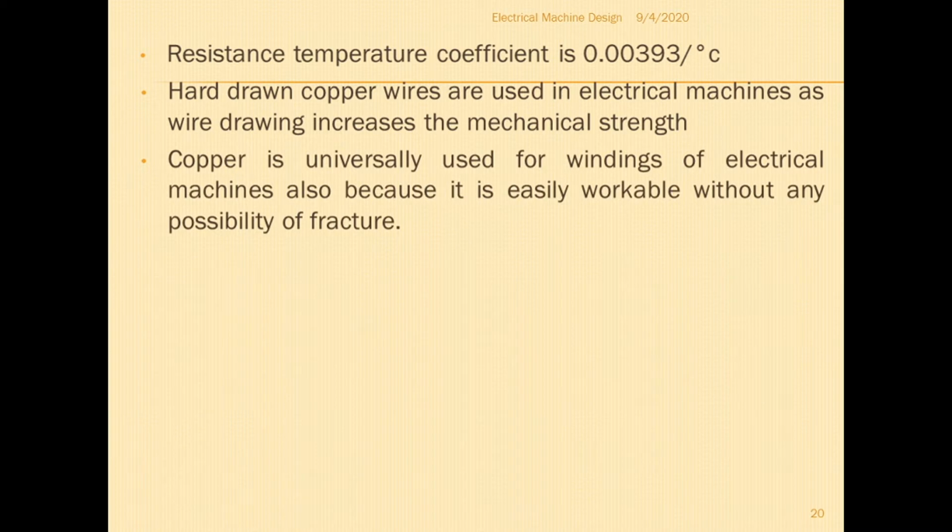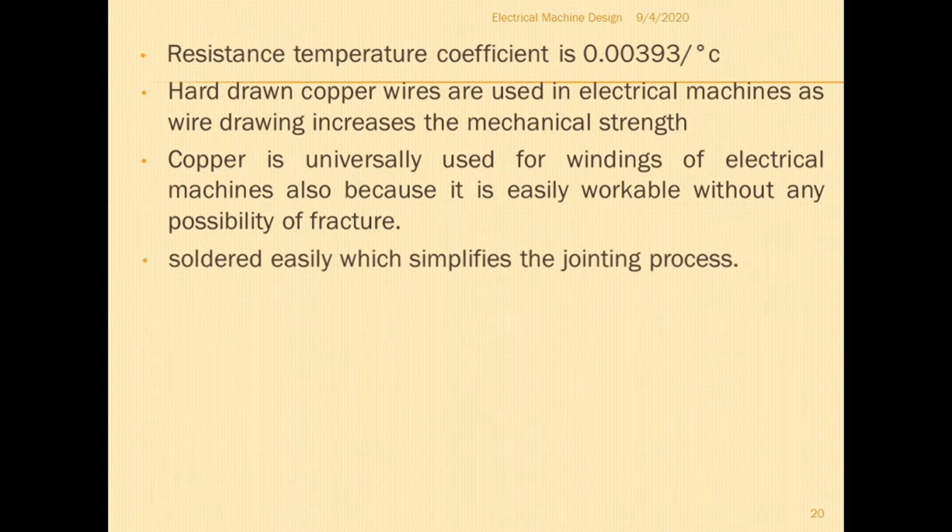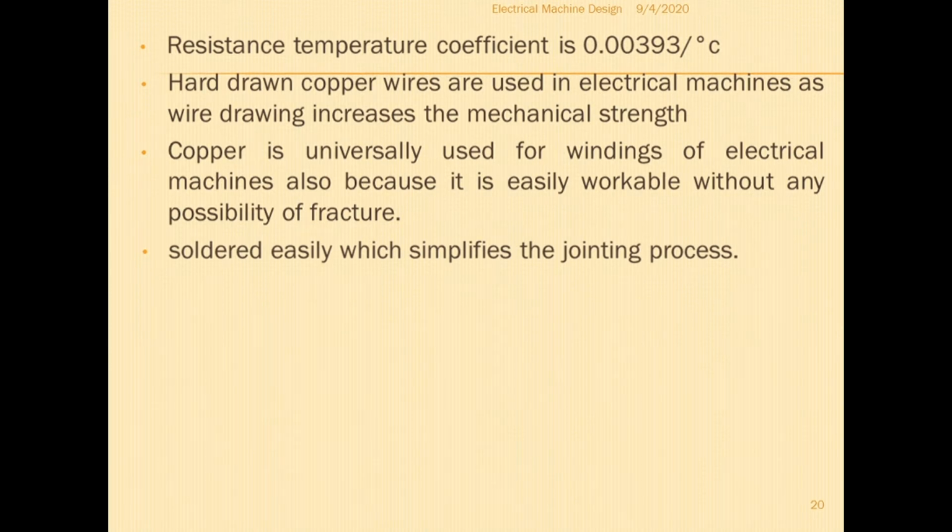Copper is universally used for winding of electrical machines also because it is easily workable without any possibility of fracture. It can be soldered easily, which simplifies the jointing process. Normally soldering and welding is done when two copper wires are joined together, so soldering or welding can easily be done in the case of copper wire.